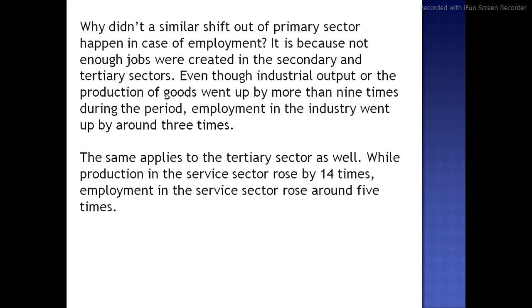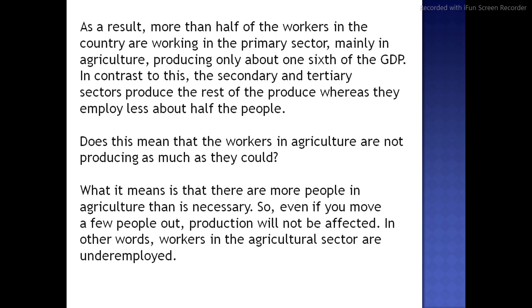By seeing this graph, you can understand very clearly. If you have the textbook, please go through it in detail. Next, as a result, more than half of the workers in the country are working in the primary sector, mainly in agriculture, producing only about 1/6 of the GDP. In contrast, the secondary and tertiary sectors produce the rest, whereas they employ less, about half of the people. So does this mean that the workers in agriculture are not producing as much as they could?